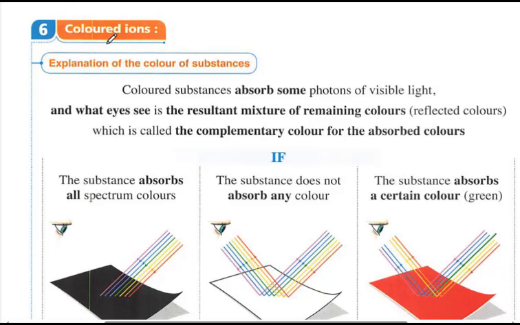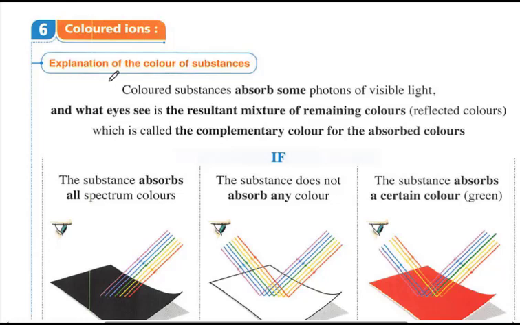What are colored ions? First, we'll speak about color in general. What is color? Light is a mixture of many colors. Some objects appear in front of us as black, as white, as green. So how is color formed?